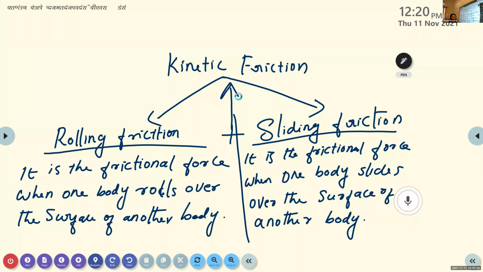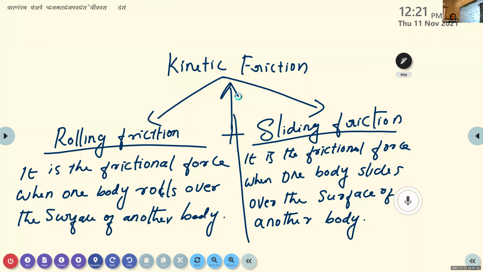Another question sometimes expected from this part is, which friction is greater, static friction or kinetic friction? According to the laws of friction, we know that static friction is greater than kinetic friction, or kinetic friction is less than static friction. Now we differentiate kinetic friction into two, rolling friction and sliding friction. So which friction is greater?